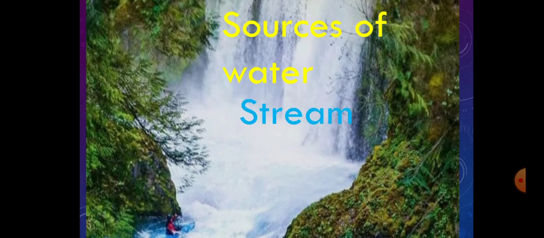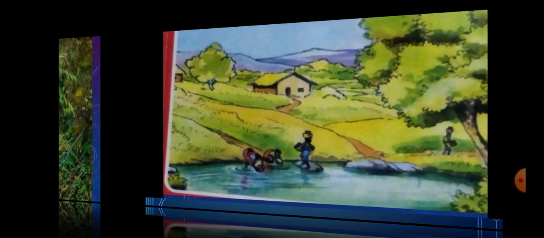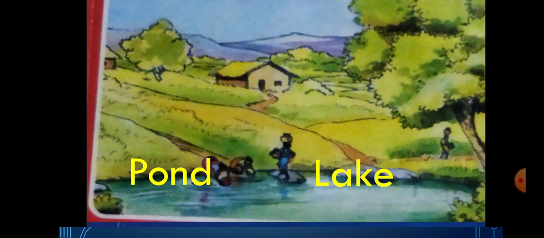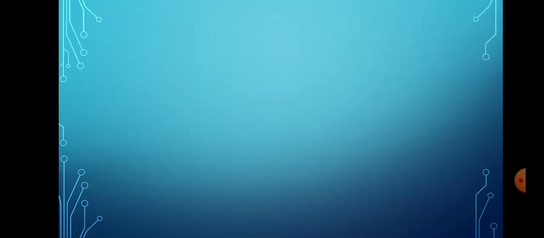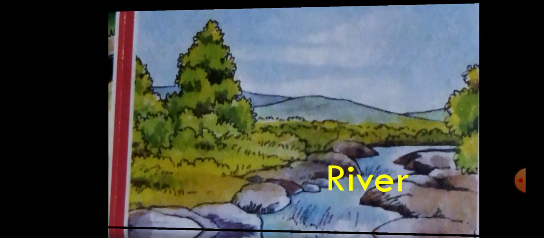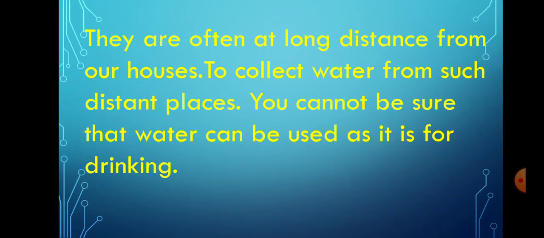Sources of water: stream, pond, lake, river. They are often at a long distance from our houses. To collect water from such distant places, you cannot be sure that the water can be used as it is for drinking.